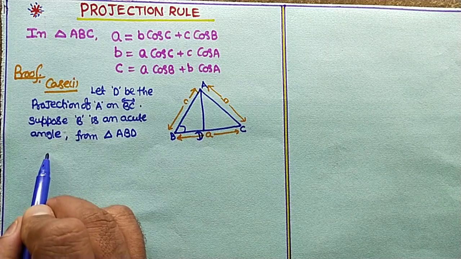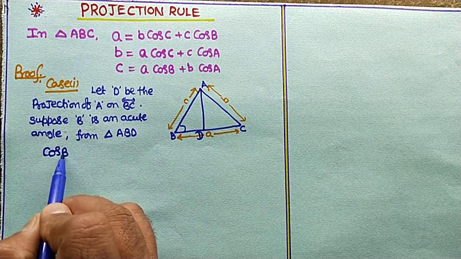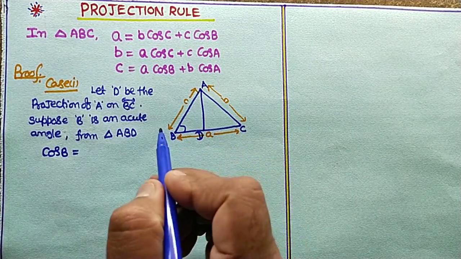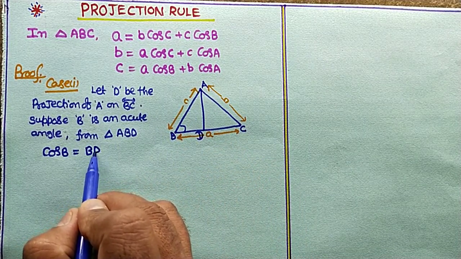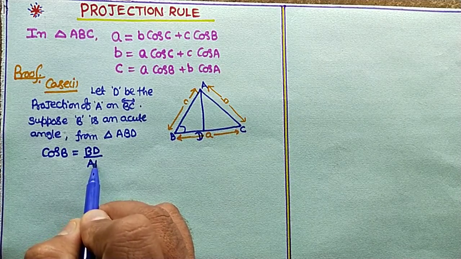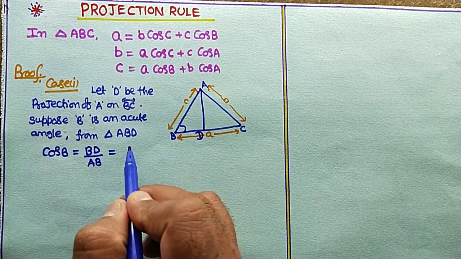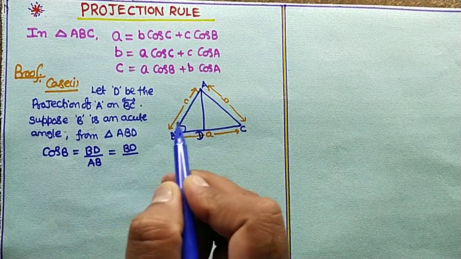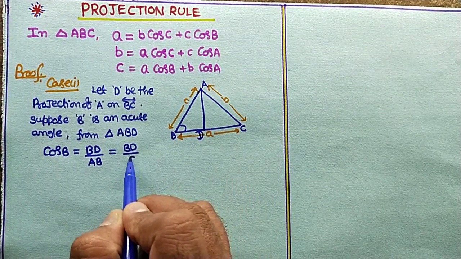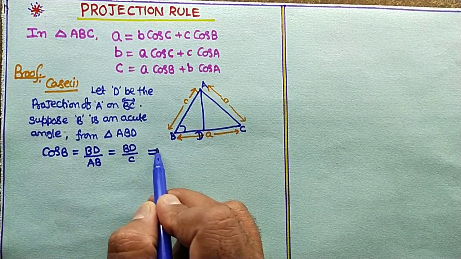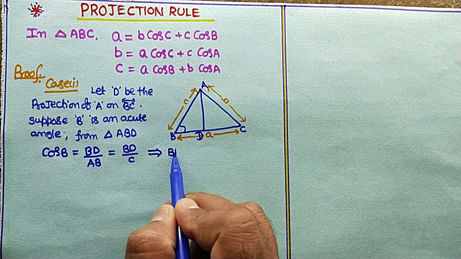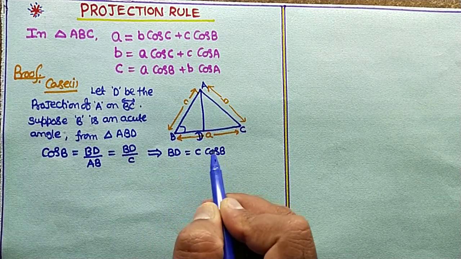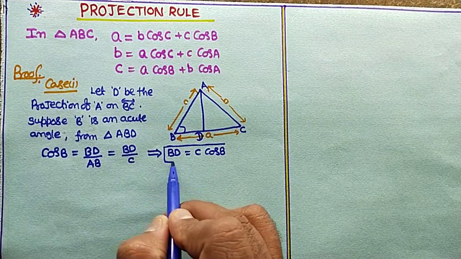Cos B is equal to adjacent side by hypotenuse, that means BD divided by AB, and AB is c. So cross multiply: BD equals c into cos B. We got the value of BD.